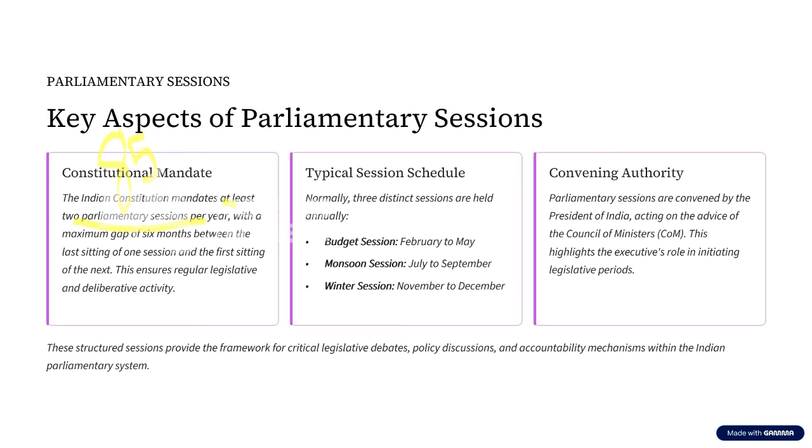So, what is going to happen in this one session? In this one session, the members of the House can introduce certain bills. There can be discussions and deliberations on these bills. Sometimes, the bill also gets passed in the houses, then these bills will be sent to the President for signature.